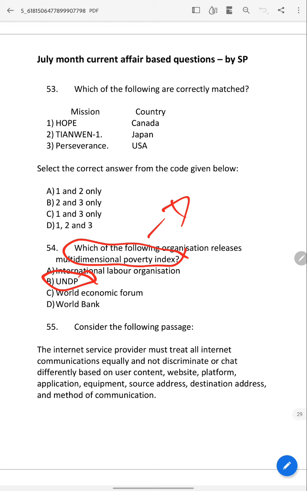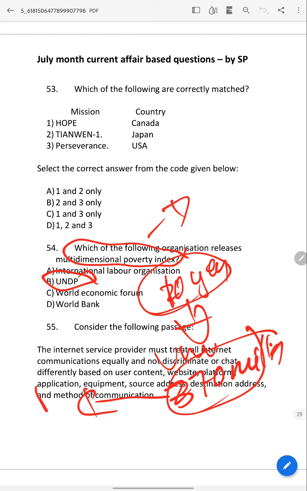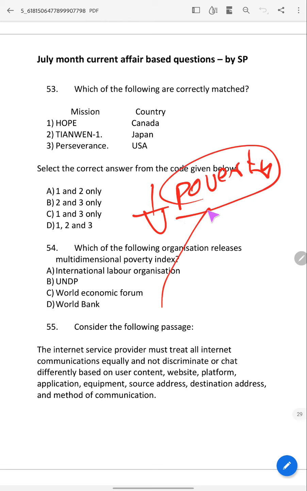Okay, why have I asked about this organization? Because in the last 10 years India has uplifted around 370 million people from poverty. It is a huge number for any country. In this reduction in poverty, which area did well?